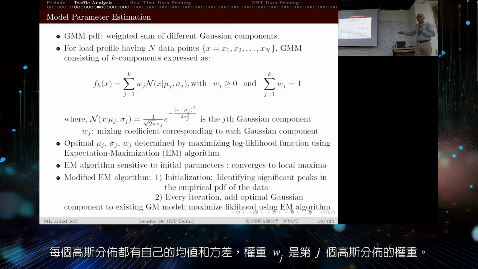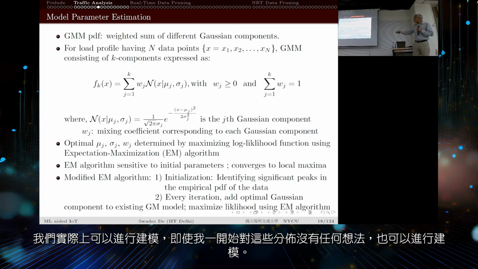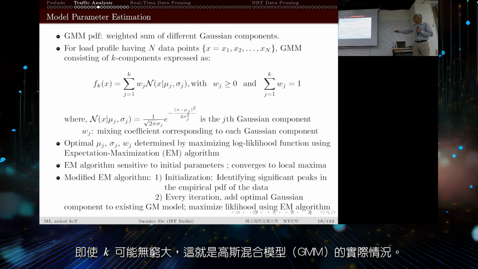Okay, Wj is the j-th Gaussian weight, and then each Gaussian has its own mean and variance, and then you choose the number of peaks. In this case, I am visibly seeing that there are 4 peaks or 3 peaks, etc. But even if I don't have any idea, I can model this: j equal to 1 to k, where k could actually be infinity, and so on. So now this is what the Gaussian mixture distribution actually is.